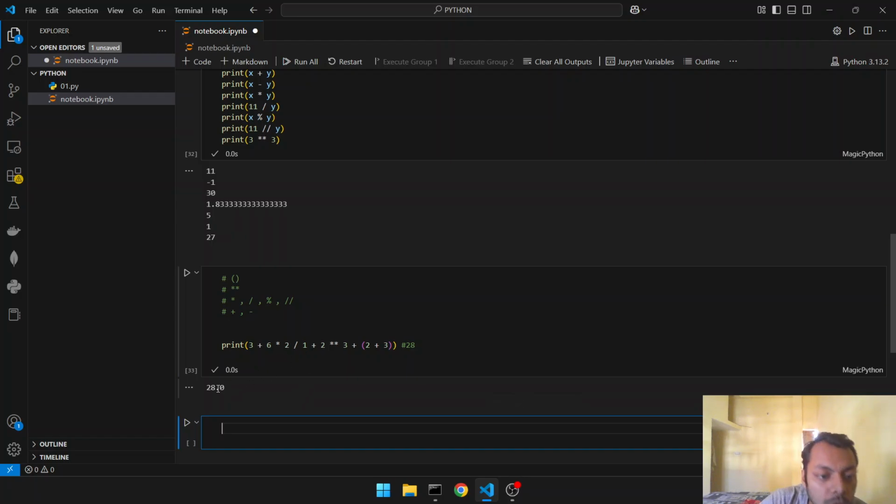The dot is because here we divided, and from there we get this float. Okay, so precedence and associativity is done.